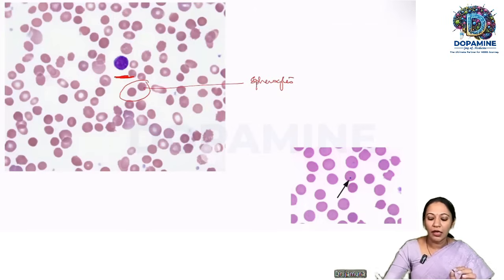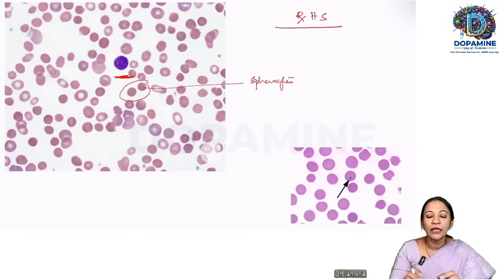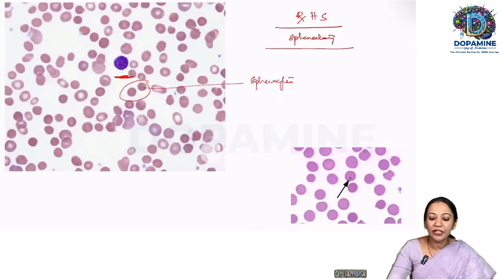And what is the treatment for hereditary spherocytosis? You are all aware, it is an autosomal dominant disorder with spectrin and ankyrin mutation deficiencies. All of them will be there. And how do you treat? You cannot treat it because it is genetic. So how do you treat the patient? Splenectomy will be done. After splenectomy, what will be the consistent peripheral smear finding?